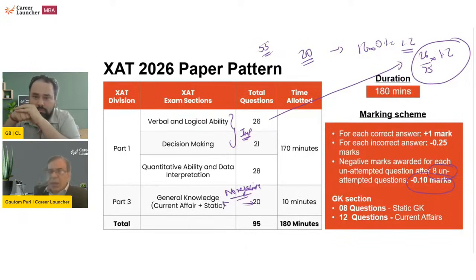Now to me that does not mean I should mark an answer. कई स्टूडेंट्स बेवकूफी करते हैं कि यार, नेगेटिव मार्किंग फॉर अनअटेम्प्टेड तो मार्क करो. बट मेरा बहुत सिंपल है: if I mark and get a negative, I lose -0.25. If I don't mark, I lose -0.1. So I will mark an answer if it's a reasonably good educated guess. Otherwise, I'm going to leave it. If I don't know anything about the question, भैया छोड़ो, आगे चलो. -0.1 अच्छा होता है -0.25 से. That is the basic thing I will look at.